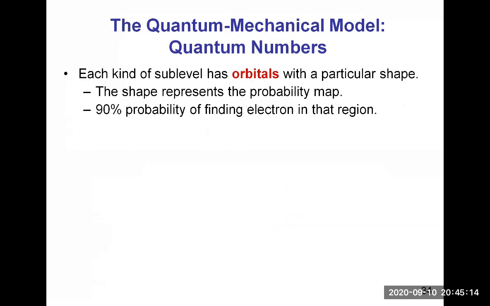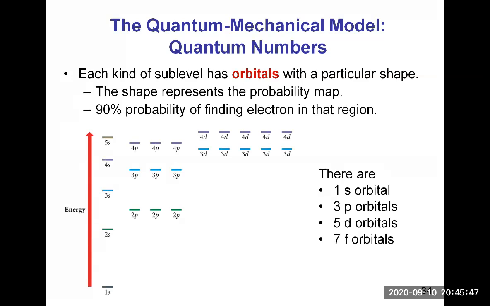And each kind of sublevel has orbitals with a particular shape. So remember, orbitals are shapes that represent the probability map. And those probability maps are set to a 90% probability of finding the electron in that region. So that's what orbitals are. And so orbitals are subdividing subshells.